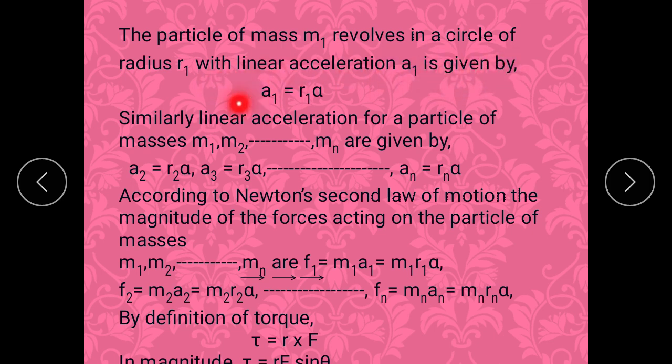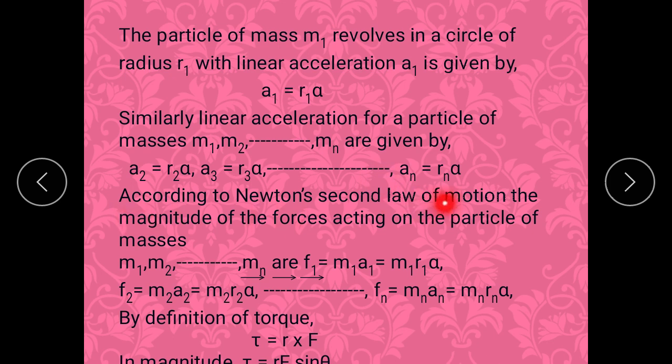So we have derived the formula for acceleration, that is a is equal to r alpha. So a1 must be equal to r1 alpha. Here alpha is the constant angular acceleration. Similarly, linear acceleration for the particle whose mass is m2 is a2 equals r2 alpha, a3 equals r3 alpha, and so on up to an equals rn alpha.